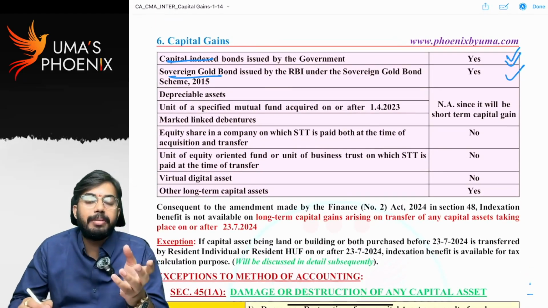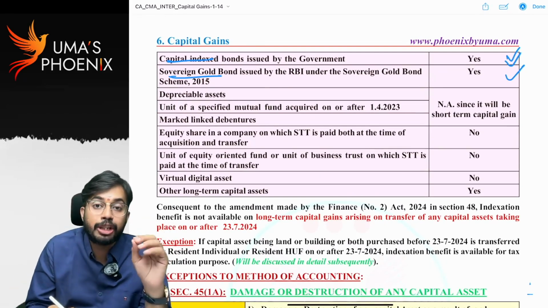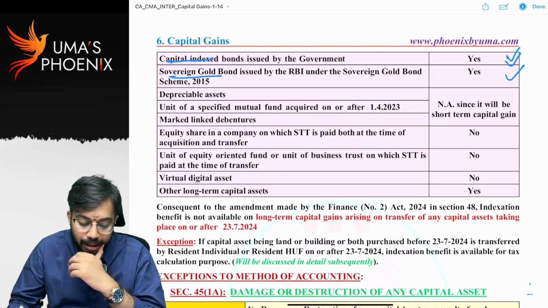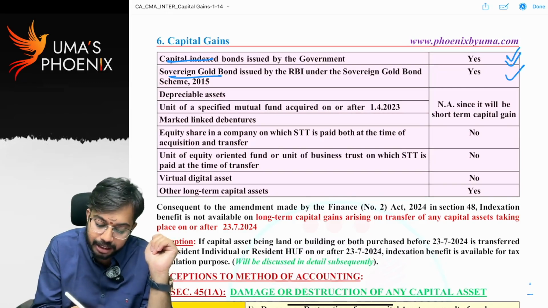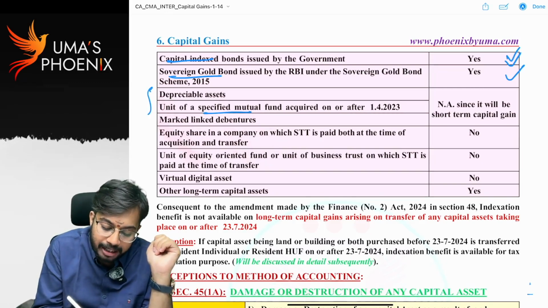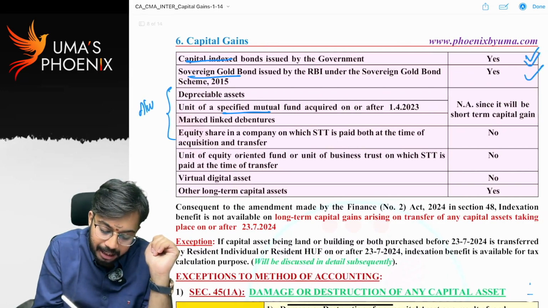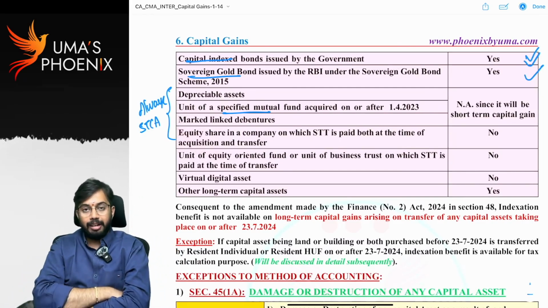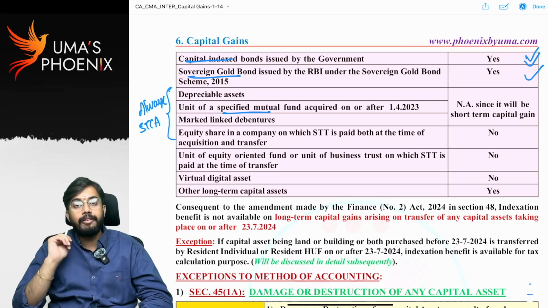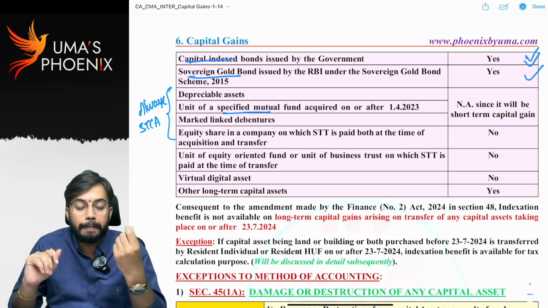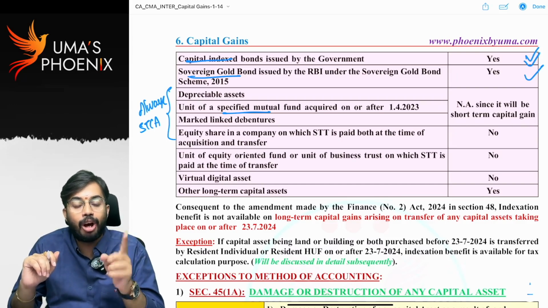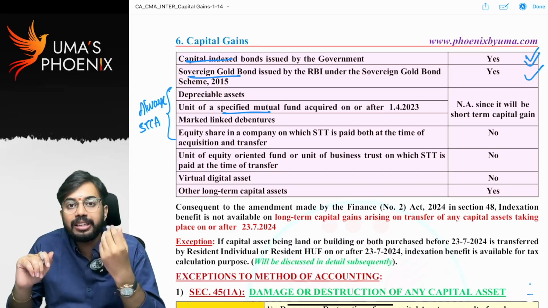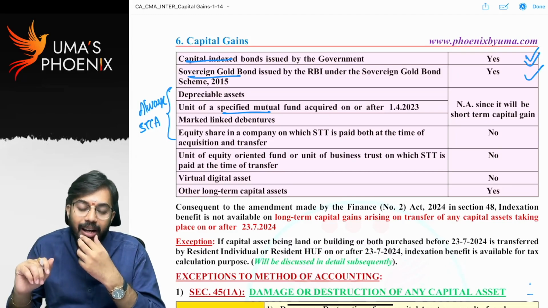Next, depreciable assets are always treated as short-term capital assets. If they are treated as short-term capital assets, indexation benefit is not available. And we have discussed market-linked debentures, units of specified mutual fund. All these are always treated as short-term capital assets, right? As these are always short-term capital assets, indexation benefit is not available. What I said, indexation benefit is available only for long-term capital assets. Market-linked debentures, depreciable assets, units of specified mutual fund acquired on or after 1st April 23, all these are always treated as short-term capital assets. As they are always treated as short-term capital assets, indexation benefit is not available.